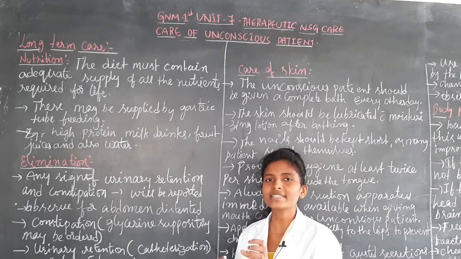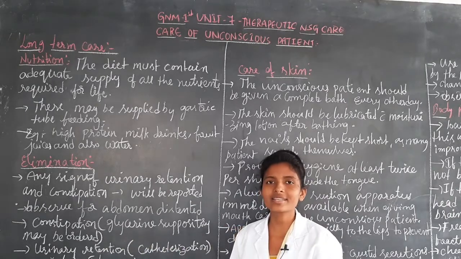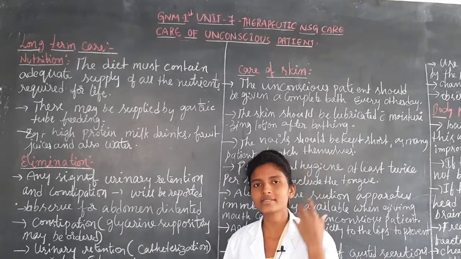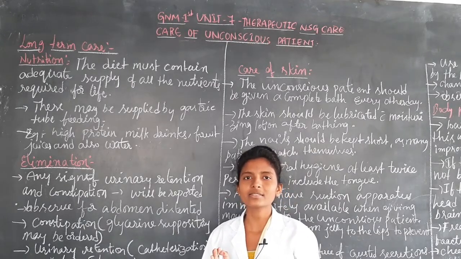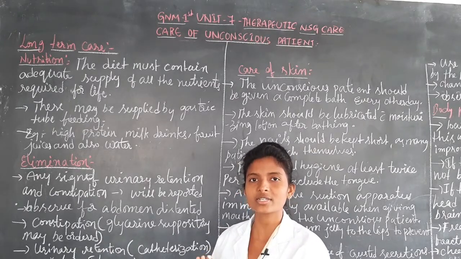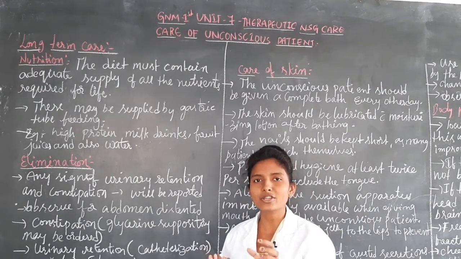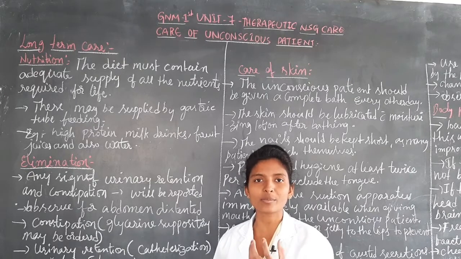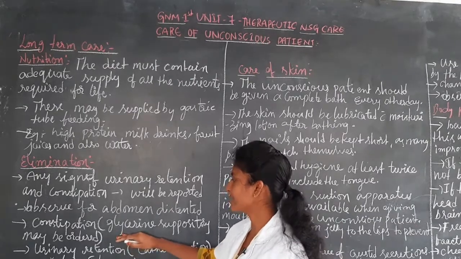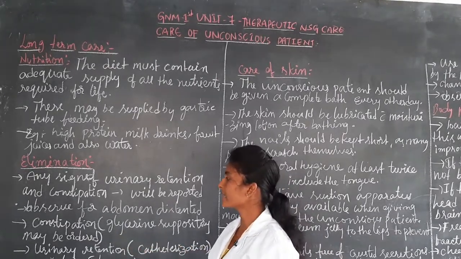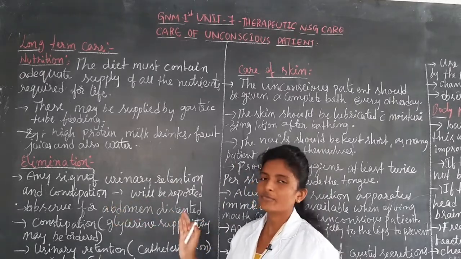So when the patient is having constipation, they have to provide the glycerin suppository, or next, syrups or else tablets. In medical care, whatever is possible for the patient's condition, that they have to provide. If the patient is unconscious and not able to take anything orally, then they will go for a suppository, the glycerin suppository.